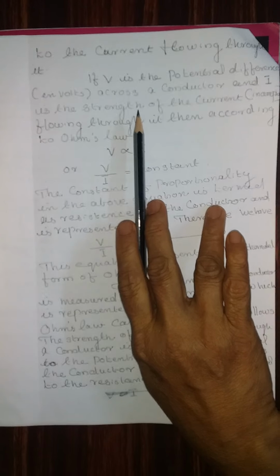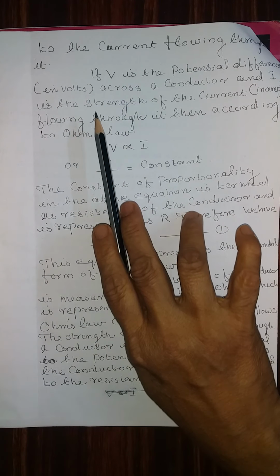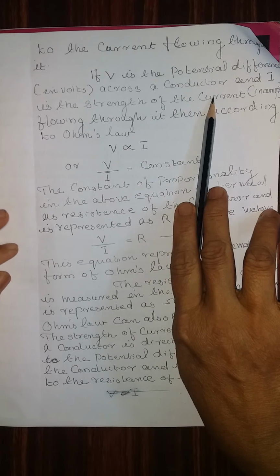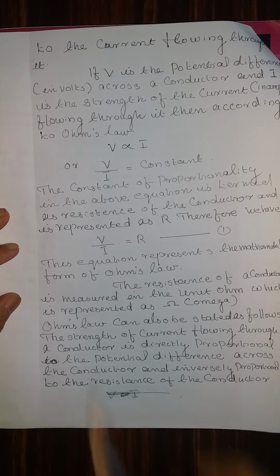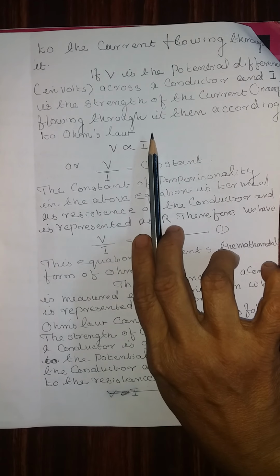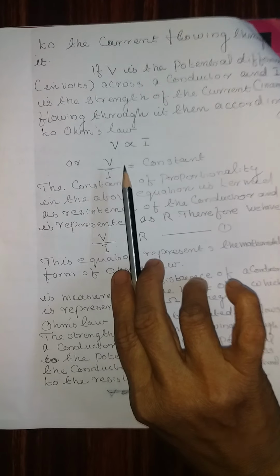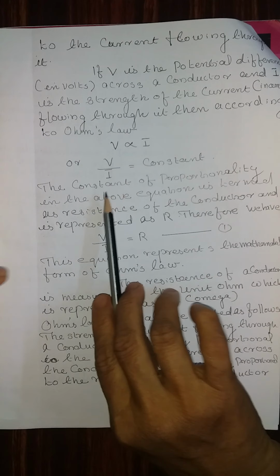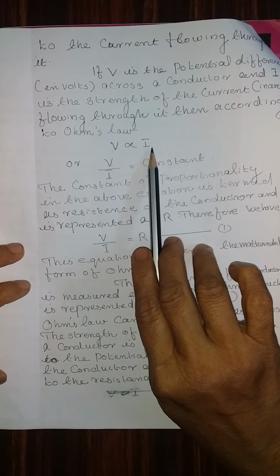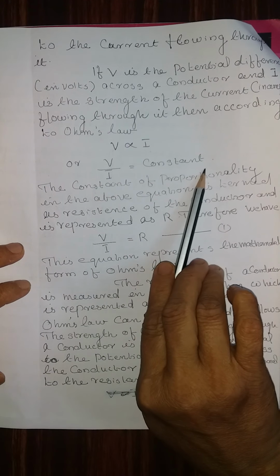If V is the potential difference in volts across the conductor and I is the strength of the current in amperes flowing through it, then according to Ohm's law, V is directly proportional to I, or V by I is a constant.